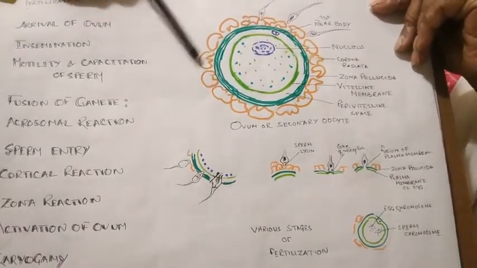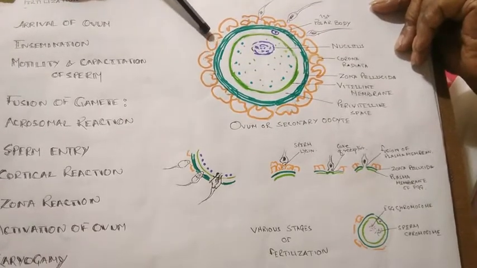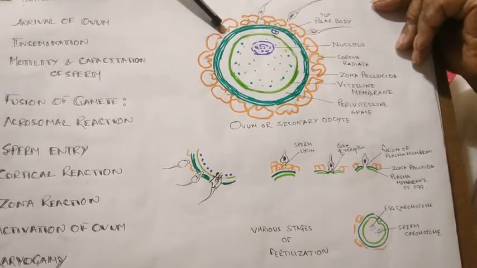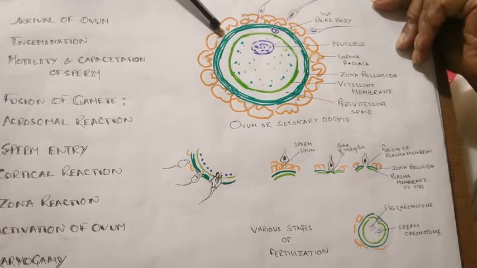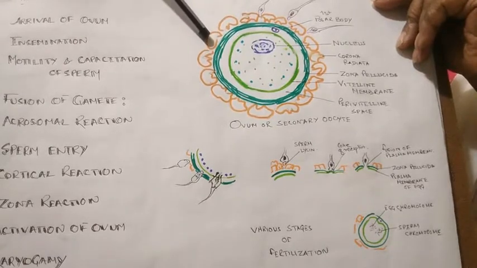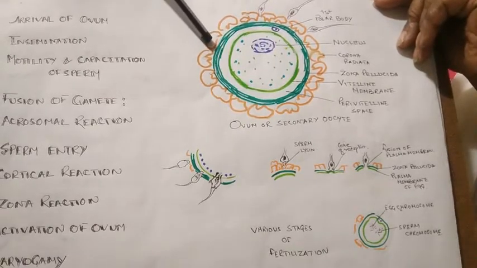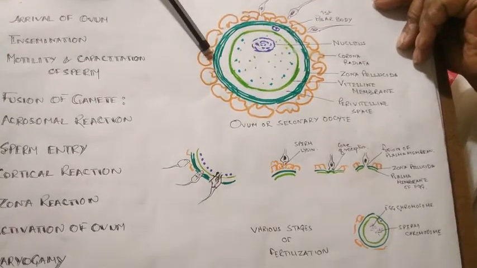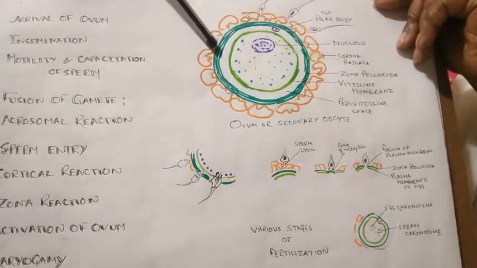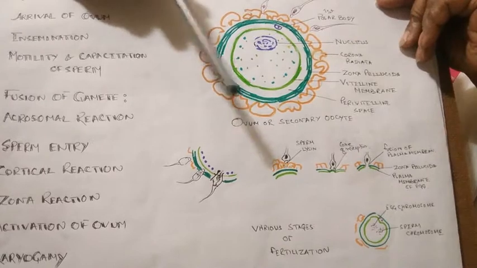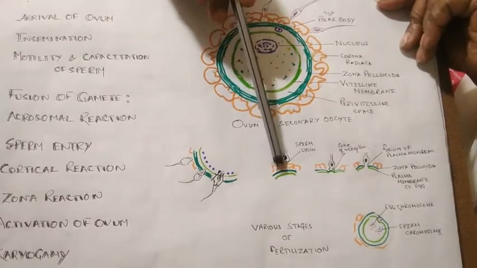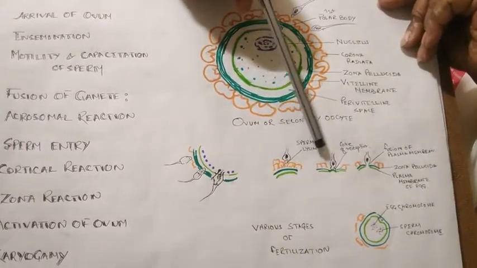First of all, the acrosome reaction occurs. Hyaluronidase dissolves the hyaluronic acid present between the corona radiata cells. Corona penetrating enzyme dissolves the corona radiata cells. Zona lysin dissolves the zona pellucida, so ultimately all the outer membranes are dissolved.